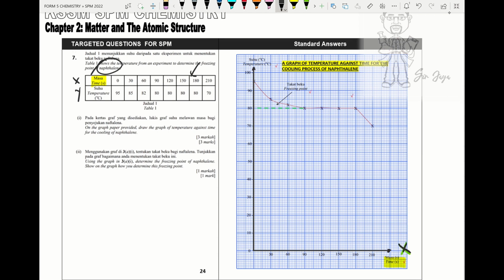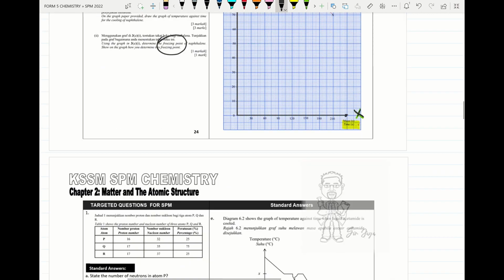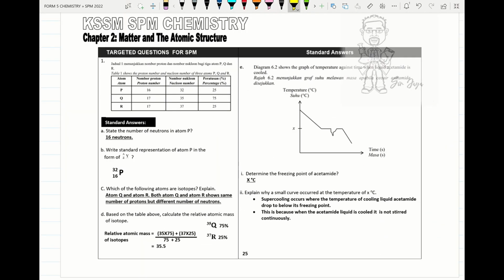And from the graph, try to determine the freezing point of naphthalene. Where is the freezing point of naphthalene? This is the freezing point of the naphthalene, so we label it in the graph. Alright, so please try to do more practice. Dear students, we move on to the next question.